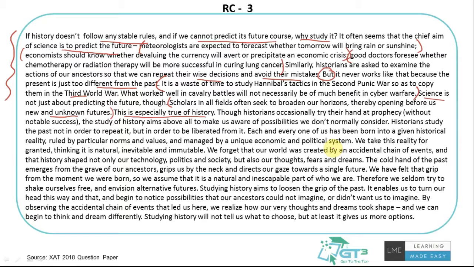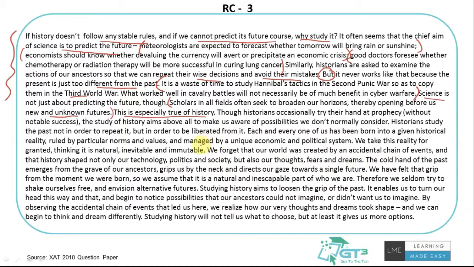We are restricted by what's being taught to us, what's being fed to us. That's what the author is trying to say. We take this reality for granted, thinking it is natural, inevitable and immutable. Immutable is something that I cannot change. We forget that our world was created by an accidental chain of events, and that history shaped not only our technology, politics, and society, but also our thoughts, fears, and dreams.